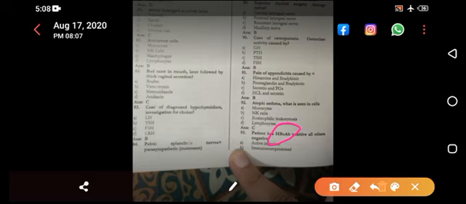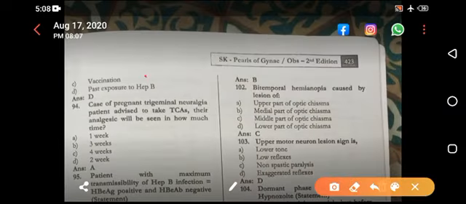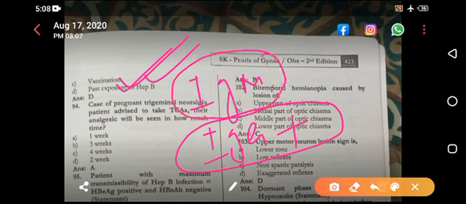If only antibodies are positive, then the answer is D, past exposure to hepatitis B. Now the core antibodies of hepatitis B are IgM and IgG. If IgG is positive, or if only antibodies is mentioned, the answer D is right. If IgG is mentioned, again option D is right, past exposure. But if IgM is mentioned, then the answer is window period.